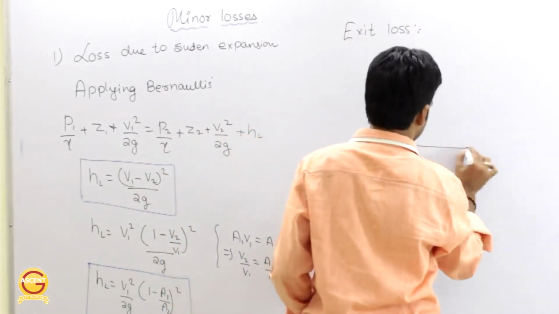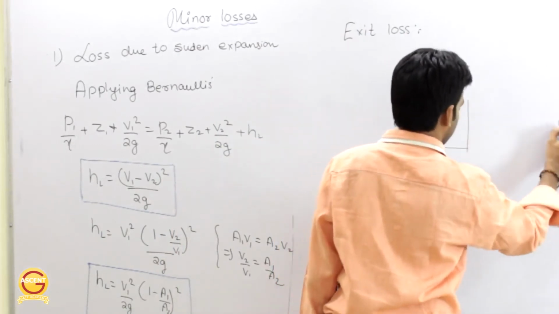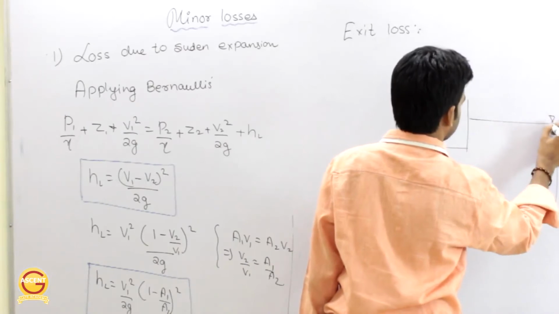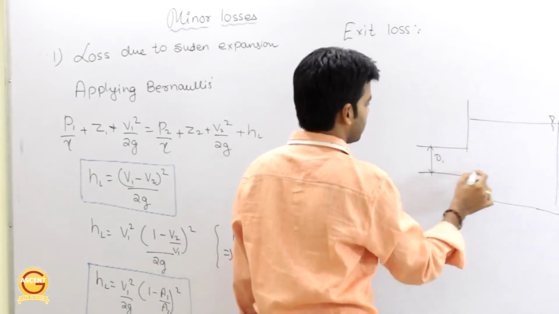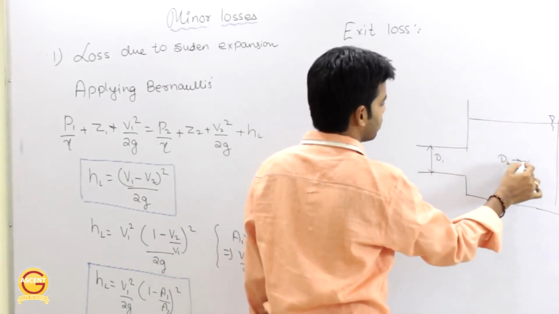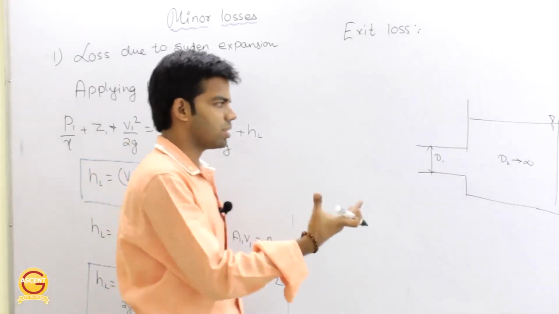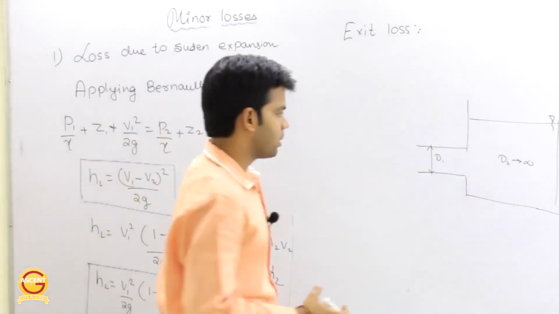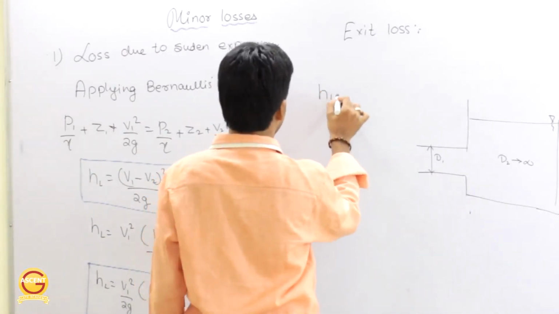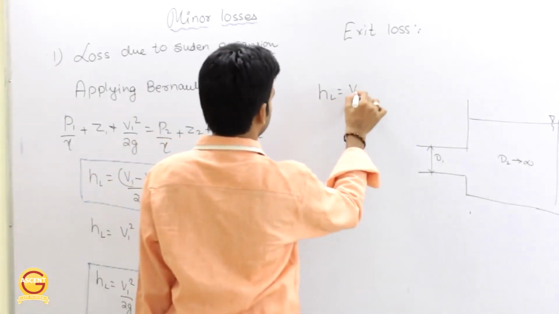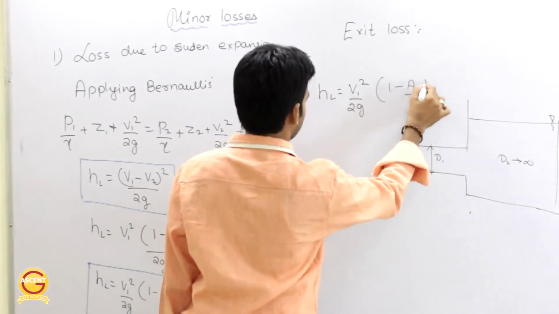Suppose the water is flowing through a pipe and finally it is dumped into the water tank. Okay, so suppose the diameter here is D1 and diameter D2 tends to infinity. As area is increased suddenly, it is flown into a river or into a big reservoir, you can call. So what will be the exit loss? So this exit loss HL is equal to what? V1 square by 2G into 1 minus A1 by A2 whole square.